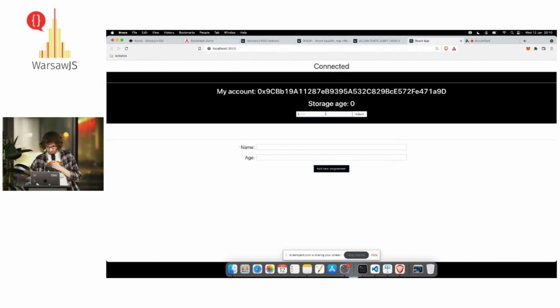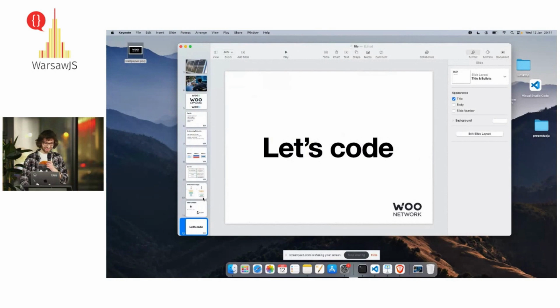Okay, so now let's type Damien, submit, and like we see, the data is in a blockchain, and we can type Anna. Anna was, I think, 19. Yes. So this data, like we see, there's no pop-up from MetaMask because we are getting this for free. We don't have to pay for it. Read access is free. We just get the data from the contract. And like you see, it wasn't that difficult.